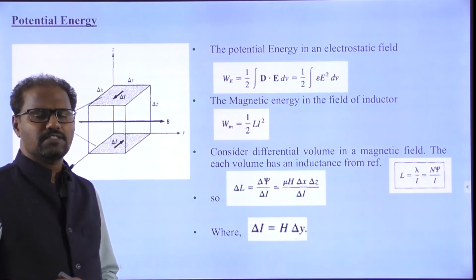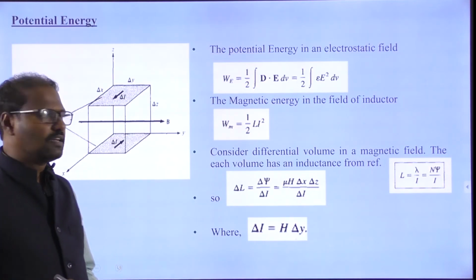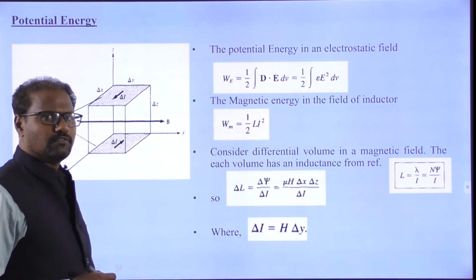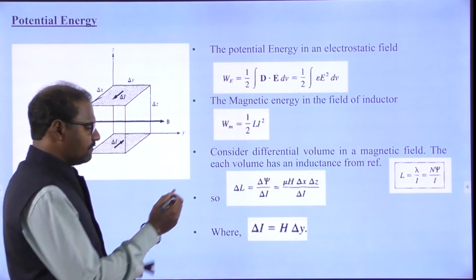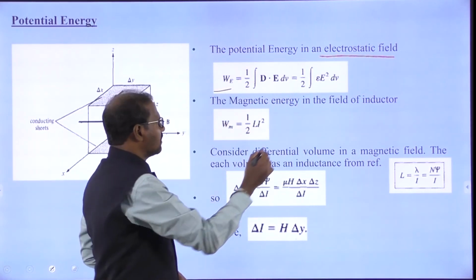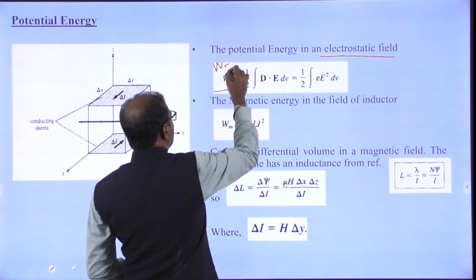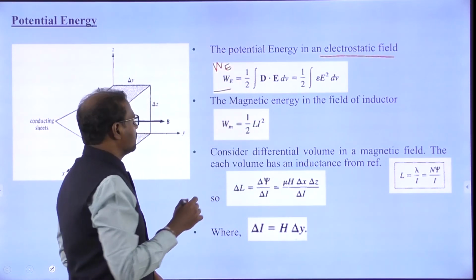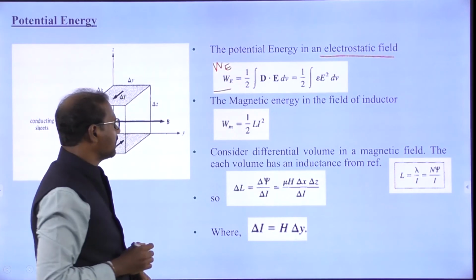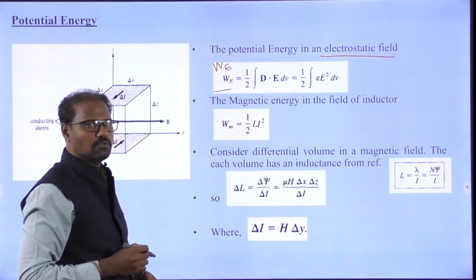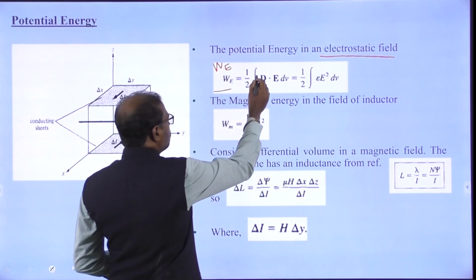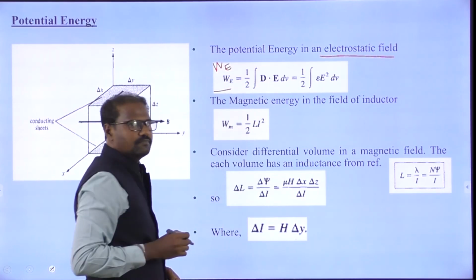In the electrostatic field, we calculated the energy level stored. Similarly, we can go for the potential energy, the electrostatic, and then the magnetostatic field also. For the electrostatic field, the energy stored is WE, which is 1 by 2 integration of D dot E dV, taking one volume and calculating the energy stored.